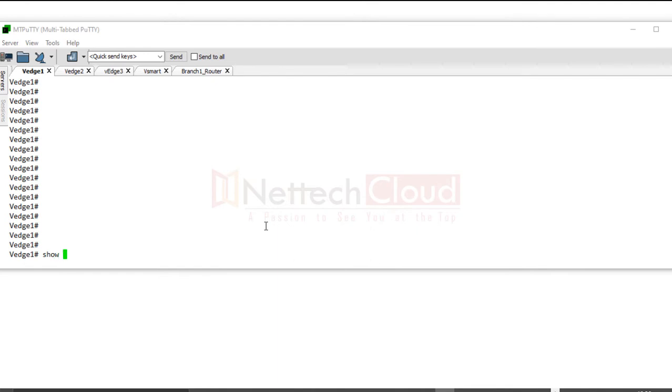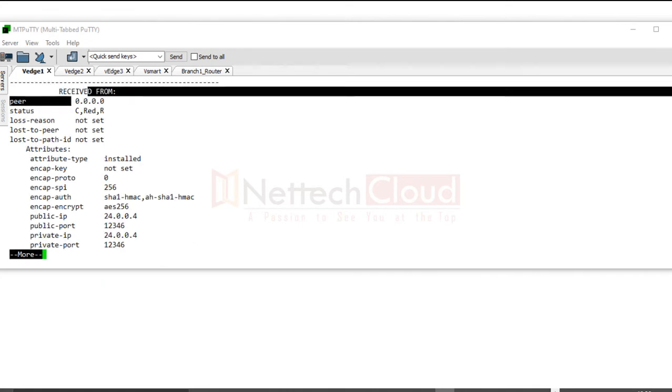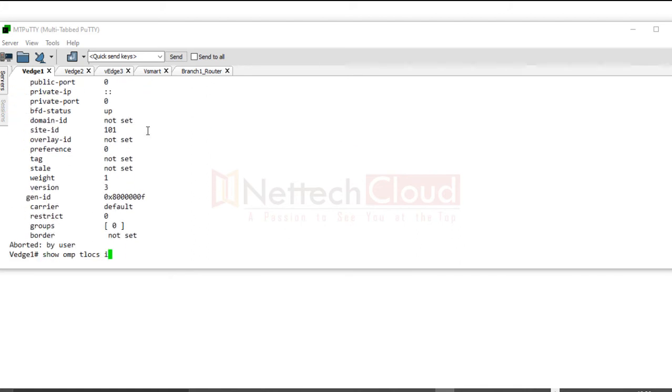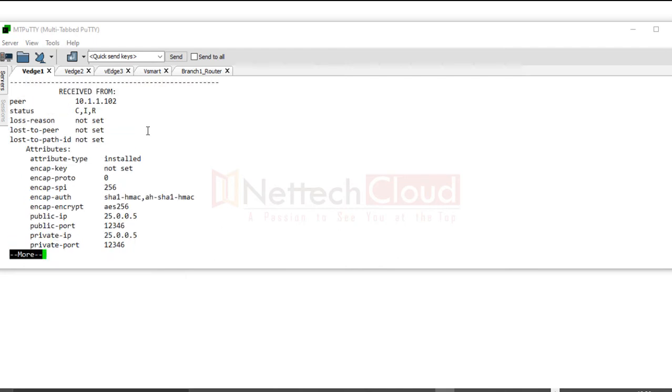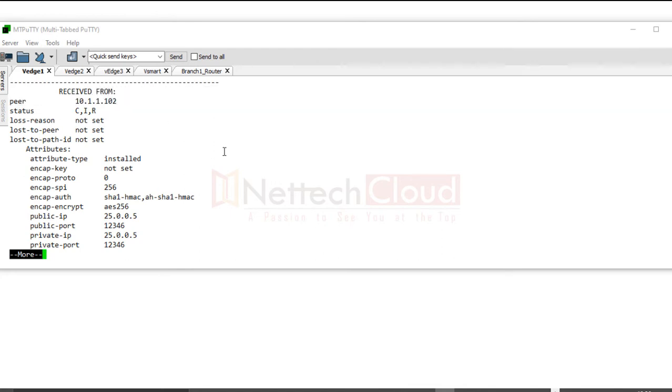So next one is show OMP TLOCs. So if I just hit the enter key, so received from like the locally advertised like 000, and let me filter out IP 222. So received from 10.1.1.102 vSmart, and public IP is like 25.0.0.5, private IP 25.0.0.5. Of course, there is no NAT involved here. So definitely if there is no NAT, then you will find public and private IP both same.